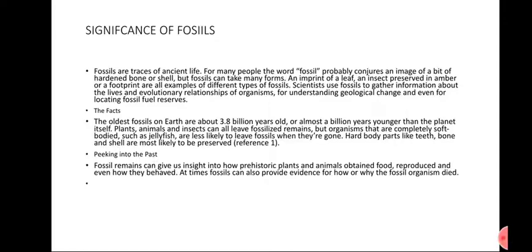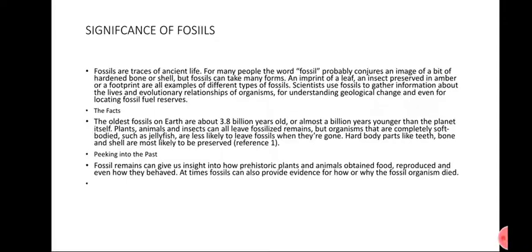It is used to understand geological change of a place, for example whether it might have had a volcanic shore or volcanic area or not. Therefore, in this case we are talking about understanding geological age and what geological change happened in that area. We can also use fossils. The oldest fossils on earth are about 3.8 billion years old, almost a billion years younger than the planet itself. The oldest fossil found on earth is 3.8 billion years old.